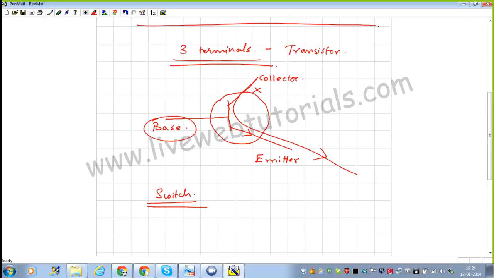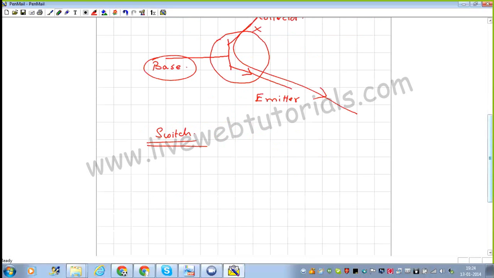Whenever there is a base current, it will indicate that it is on. The current will flow through the circuit and the condition of this transistor is going to be the on position. Wherever there is no base current, no current can flow through the transistor, and it is going to be in the off position. We are just going to show the circuit for this.